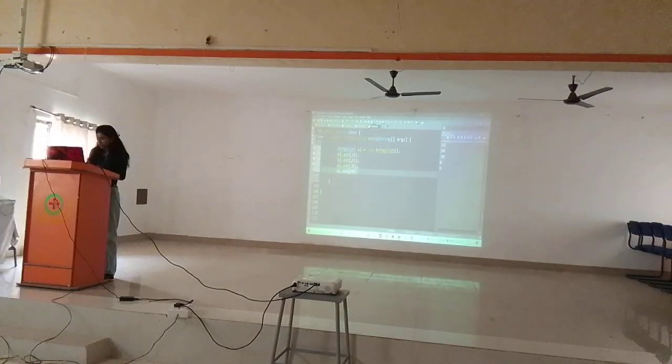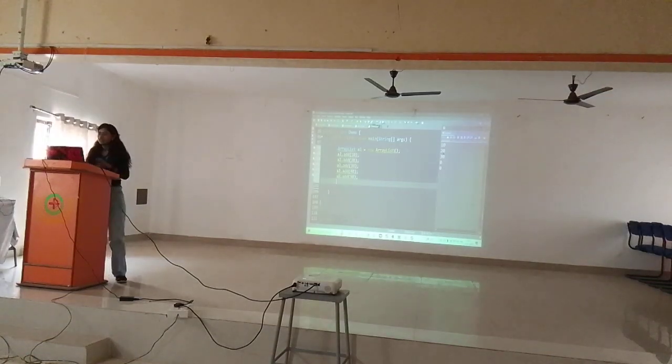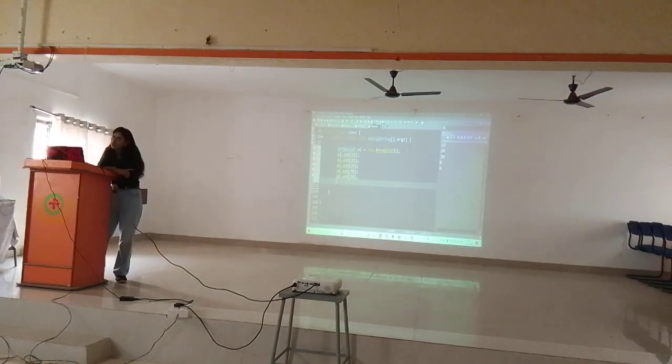Add 40, add 40. A dot adds. I want to add 15, add 15. This is how you can add. See, in arrays, if I want to print the elements, what should I do?